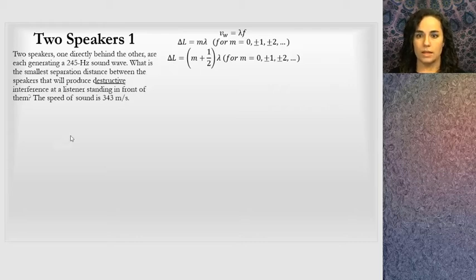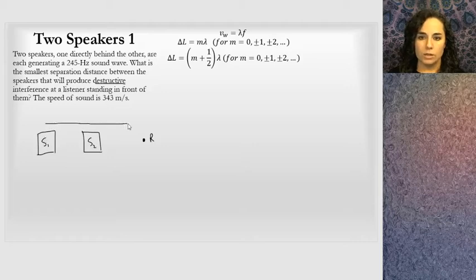So I'm going to put a pin in that for a second and think about what's going on with the speakers. So let's call this speaker 1 and let's call this speaker 2. And there's a listener over here, some sort of receiver. What I know is that speaker 1 is going to have a distance L1 and speaker 2 is going to have a distance L2. And they want to know this distance in between. What is the smallest separation distance from here to here? And when I look at that, that's L1 minus L2, and that is the path length difference. Delta L is L1 minus L2, and they're asking for that.